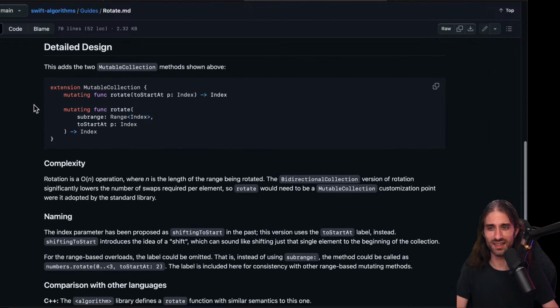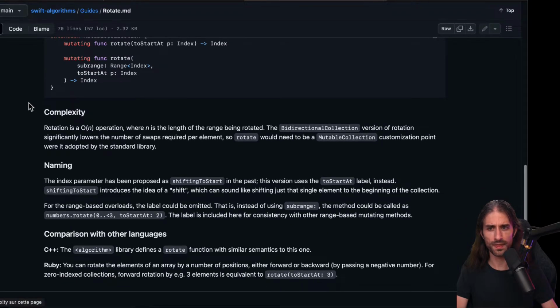Let's look at the detailed design. So this adds the two mutable collection methods shown above, rotate to start at and rotate subrange to start at. Complexity: rotation is an O(n) operation, where n is the length of the range being rotated. The bidirectional collection version of rotation significantly lowers the number of swaps required per element, so rotate would need to be a mutable collection customization point were it adopted by the standard library.